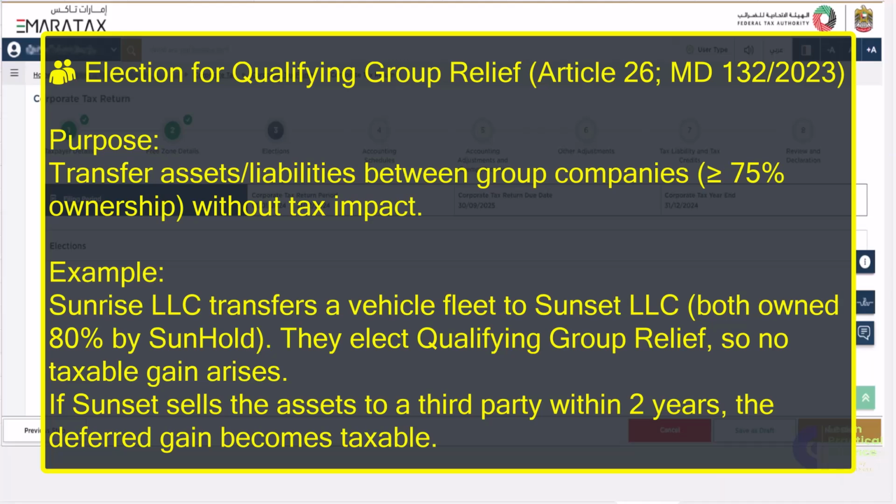Ninth one is election for qualifying group relief under Article 26, Ministerial Decision 132 of 2023. The purpose is to transfer assets or liabilities between group companies having ownership of more than or equal to 75% without tax impact. Example is Sunrise LLC transfers a vehicle fleet to Sunset LLC, both owned 80% by Sun Holding. They elect qualifying group relief so no taxable gain arises. If Sunset sells the asset to a third party within 2 years, the deferred gain becomes taxable.